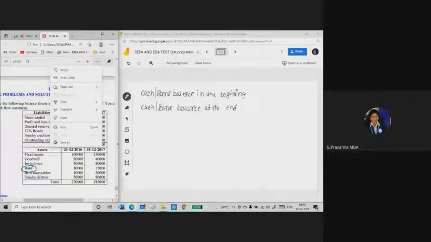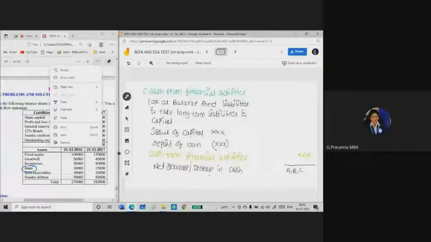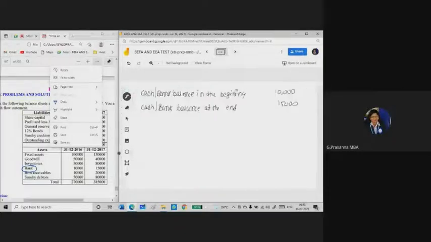So in this problem, you can see they have given the opening and closing balance of bank. So here you need to write opening balance is 10,000 and closing balance is 15,000. For this cash flow statement, you need to identify whether you did this problem right or not. So how can you identify? If you take the net increase or decrease in cash amount, and add the opening balance of cash or bank, you have to get the closing balance of cash or bank. Then you can cross verify whether you did this problem right or not.